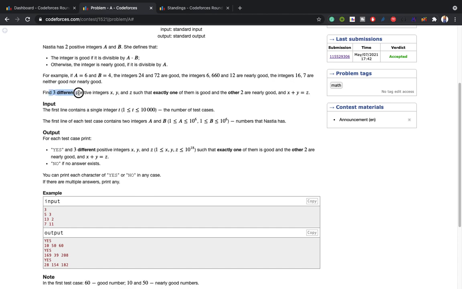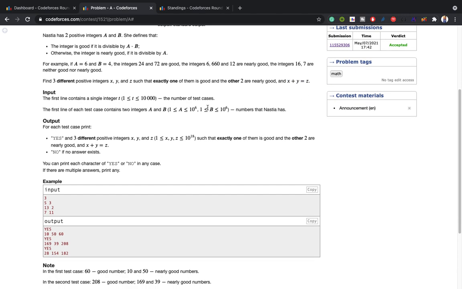Now they have added up. We have to find three integers x, y, z such that exactly one is good, meaning exactly one should be divisible by a and b, and the other two should be nearly good, meaning they must be divisible by only a. If they are divisible by both a and b, then it will be good. We don't want that. We want exactly one good and the others nearly good. And one more condition: of these three numbers, x plus y equals z, meaning the sum of two numbers should be equal to the third number.